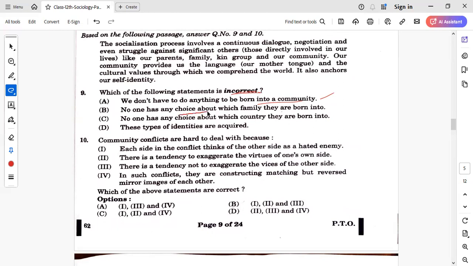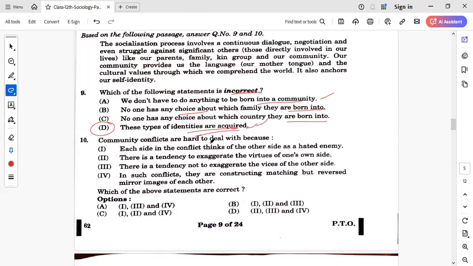No one has any choice about which family they are born into. This is also correct. No one has any choice about which country they are born into. These types of identities are acquired, right? So this is ascribed identity. So this statement is incorrect, statement D.